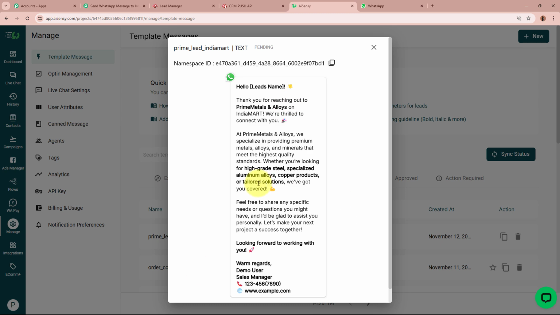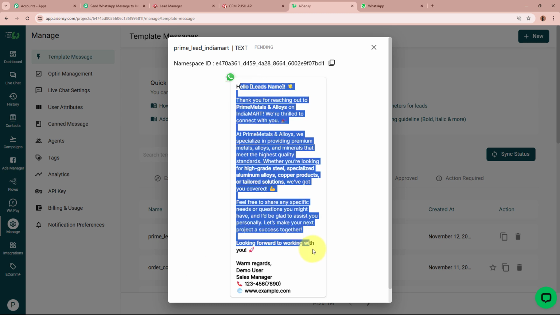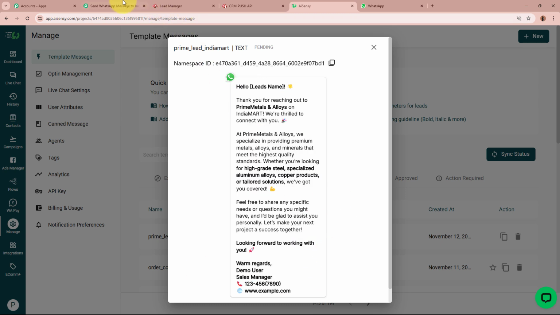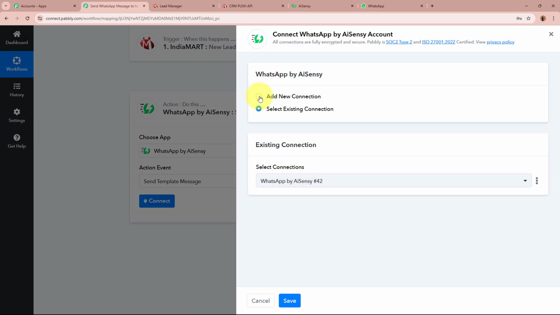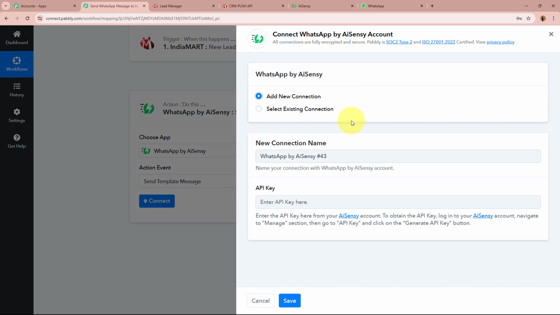As this is a message template that I've created, I'm going to send this template as a message to my leads. Now let us complete our action step. Our action application and action event is selected, and I'm going to click on this connect button. A window is going to appear, on which click on add new connection, or else you can select the existing connection.